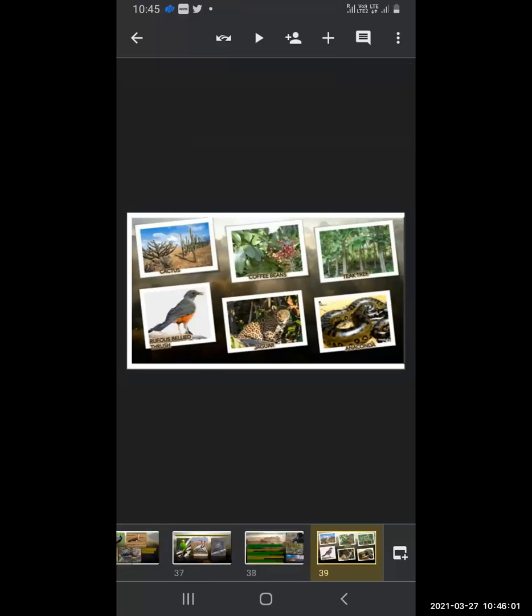So these are, you can see, the cactus, coffee beans, then teak.